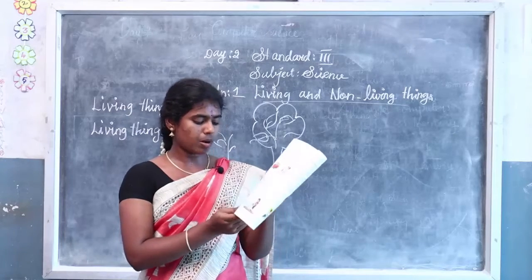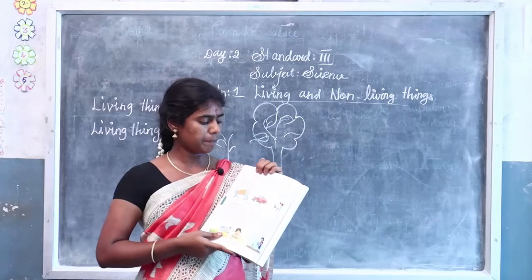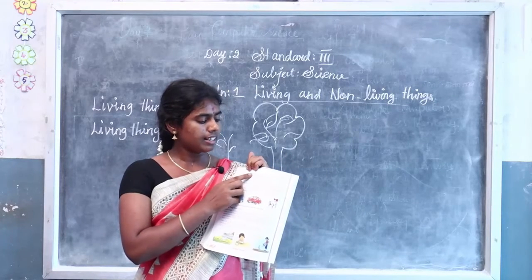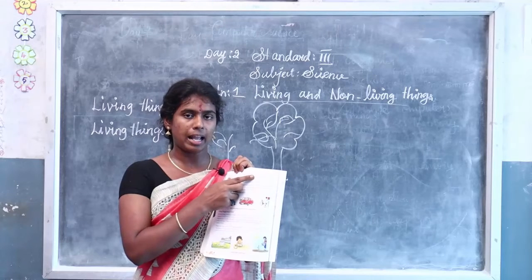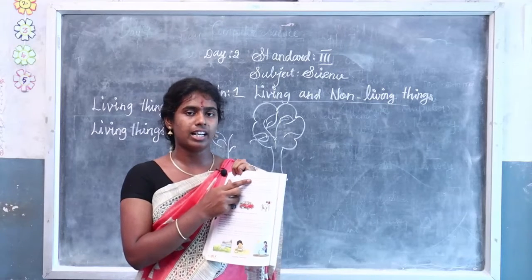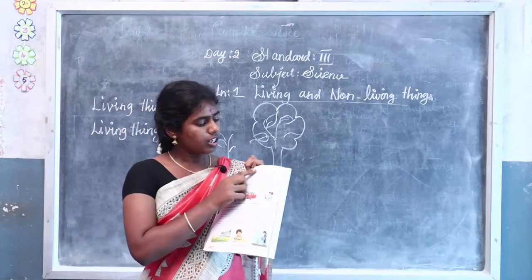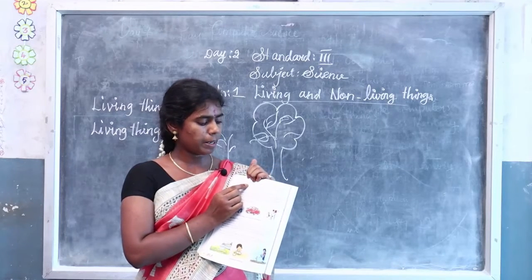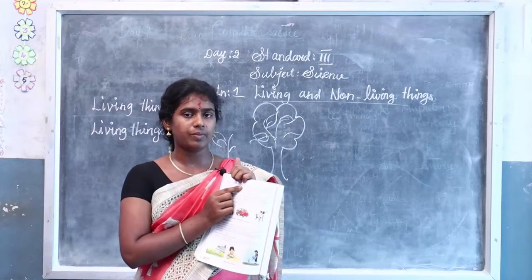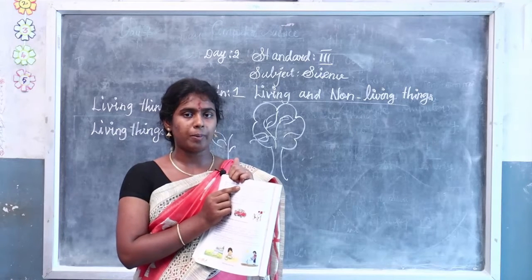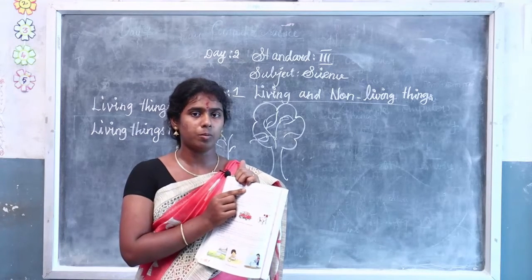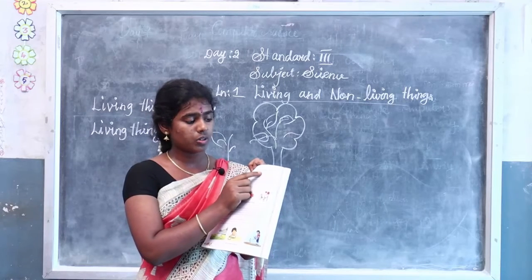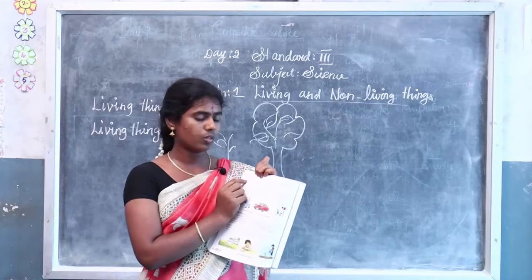Turn to page number 128 in your Oxford Seasons book. Plants grow in one place. They cannot walk around like us. Plants also show movement, but they cannot walk around like us. They make their own food, but certain parts of a plant do move. In earlier classes we learned that plants do not move from one place to another, but parts of the plant show movement. The roots go down into the soil in search of water.